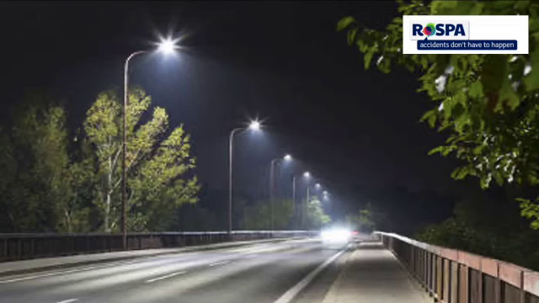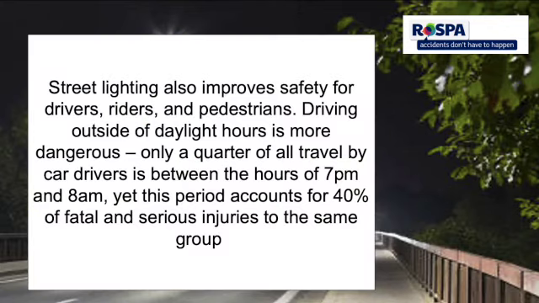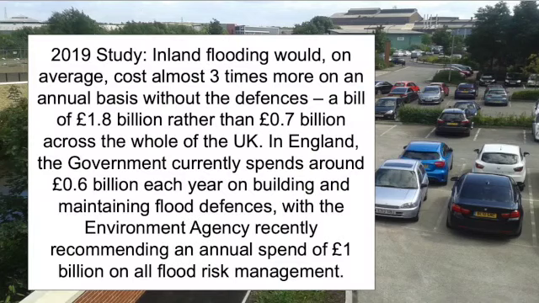So if we think about streetlights, why do we need them? Well, according to reports and research, only a quarter of all travel by car drivers is between the hours of 7 p.m. and 8 a.m. Yet this period accounts for 40% of fatal and serious injuries to the same group. So that means that streetlights help prevent accidents, they help to prevent crime, and therefore they increase safety.